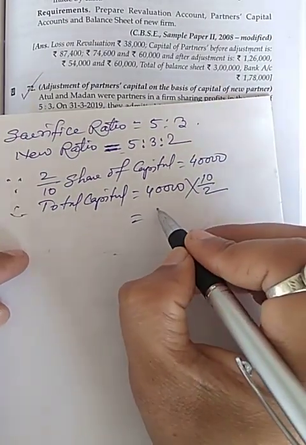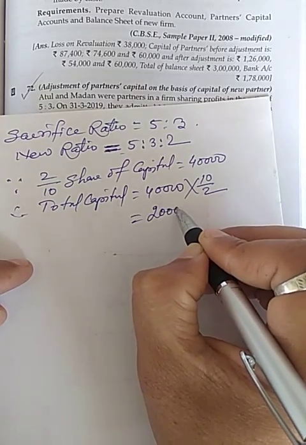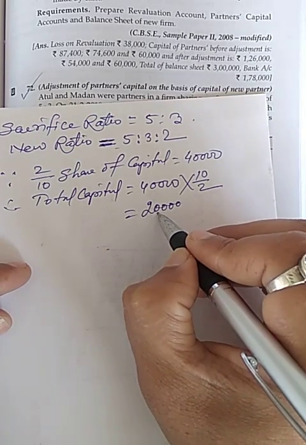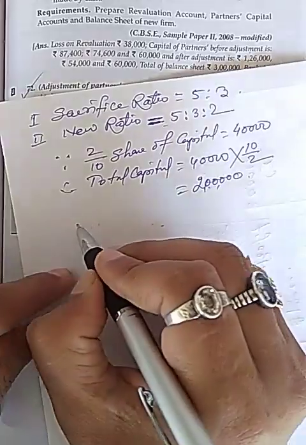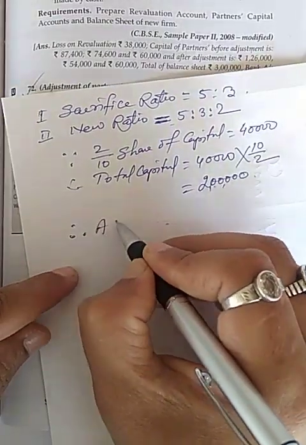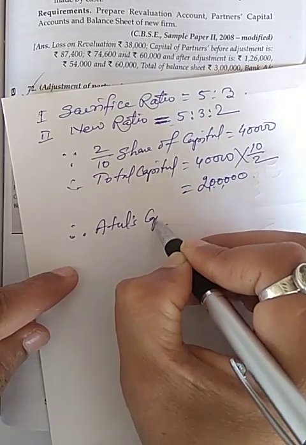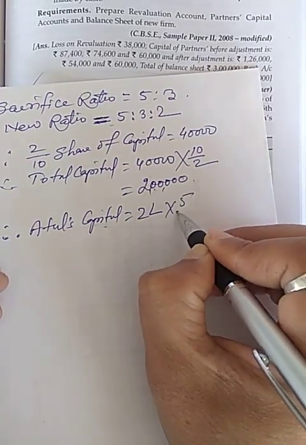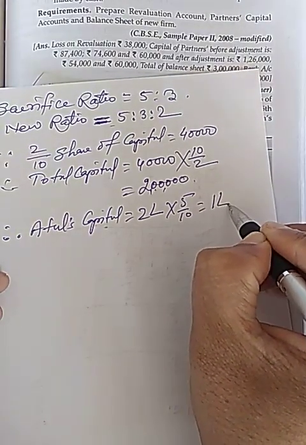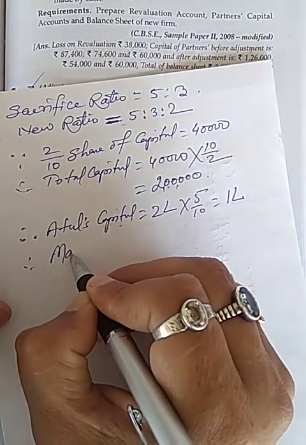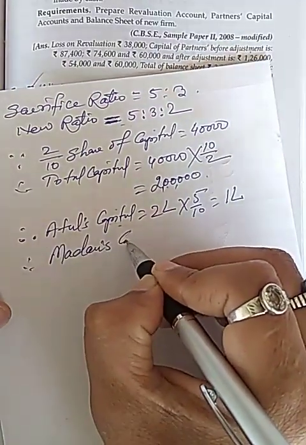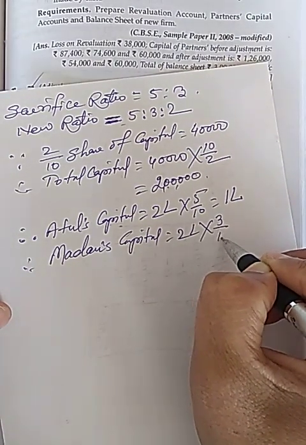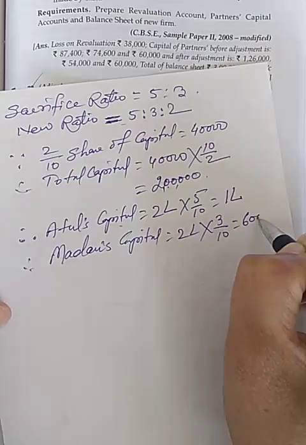Total will be 2 lakh. Therefore, Atul's capital will be 2 lakh into 5 by 10, it will be 1 lakh. Therefore, Madan's capital will be 2 lakh into 3 by 10 equal to 60,000.